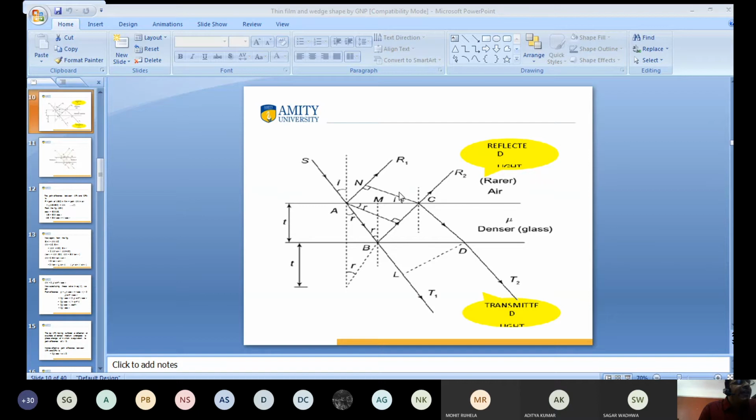So the path difference between AR1 and CR2 is the path ABC in the medium of refractive index mu minus AN into air. This part is air, this is refractive index mu, and this is again air. The interference pattern takes place by reflected rays of light, and interference also takes place by transmitted rays of light. So the path difference between AR1 and CR2 is equal to the path of the ray of light in medium ABC with refractive index mu minus AN into air. So I derive from here.